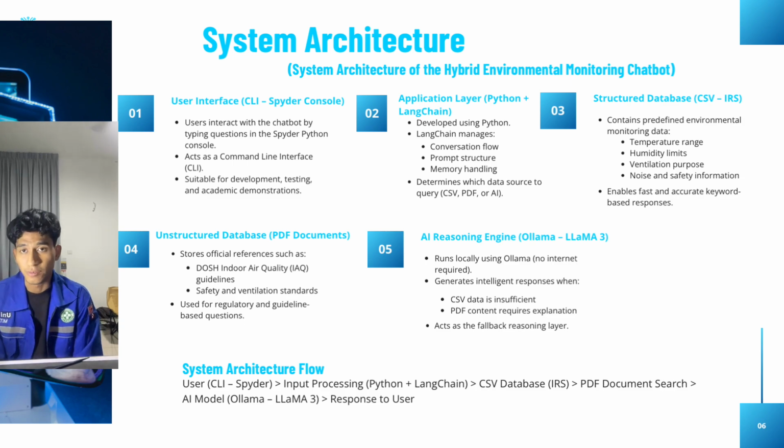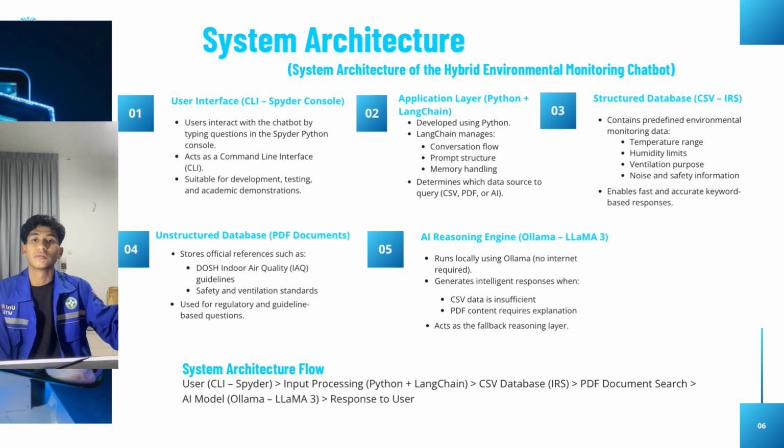The second is the application layer. It is developed using Python with LangChain. Python was selected due to its strong support for data processing and AI integration. LangChain is used to manage conversation flow, prompt structure, and memory handling, allowing the chatbot to maintain context during interaction. This layer also decides which data source to query, CSV, PDF, or AI, based on the user question. The third is the structured database, CSV or IRS.